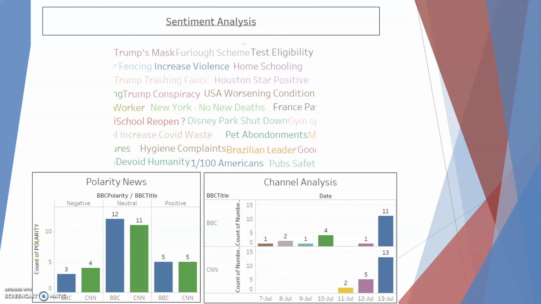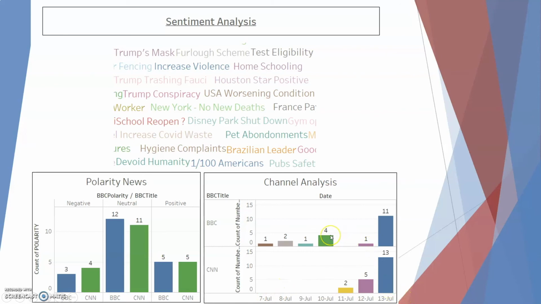Here we can see that two sources, that is BBC and CNN, have been taken into consideration. We can see that the majority of news are neutral, as can be shown as here are 12 and 11 respectively. But there are also positive as well as negative news. The next chart that says channel analysis displays a week's record for the news for these two sources, that is from 7th to 13th July.